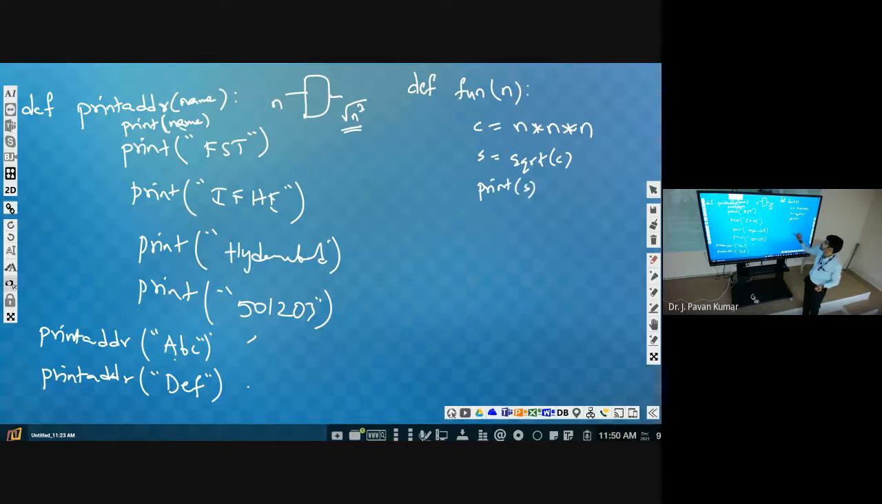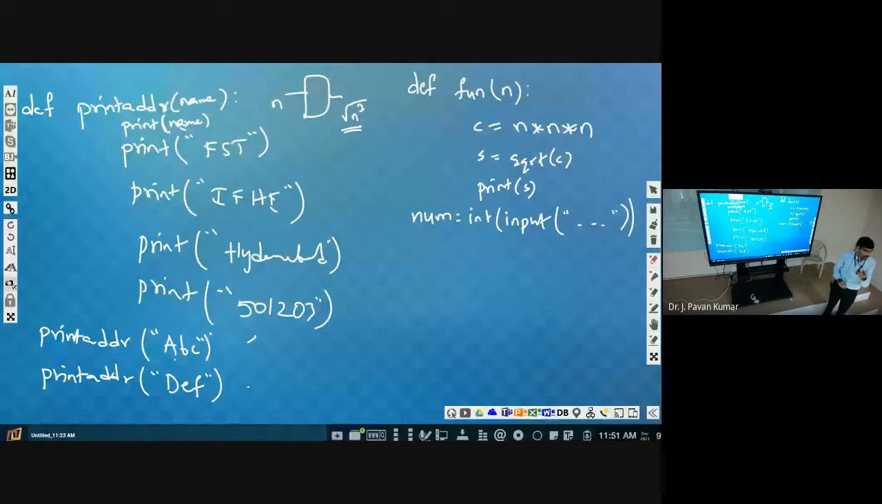Print S. What is the value of n? n is nothing but something we have to pass. This is just a definition. Assume this is a form. The form will exist in the bank, but it will not do anything until we go and fill and submit it. Understand? So we have to fill in the actual values. What is the actual value? Let us consider we take the number as input. So int of input of enter number.